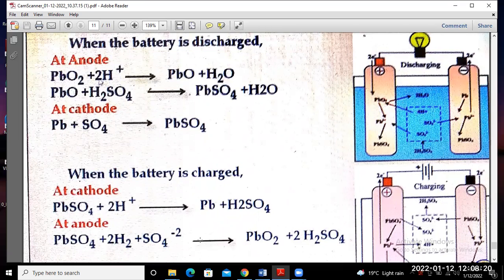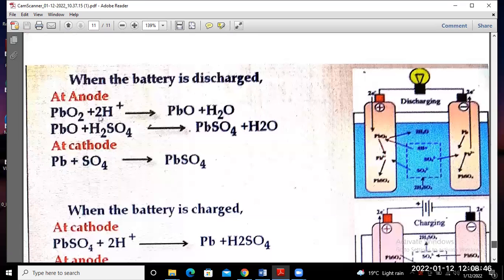Okay, so this is all about the chemical reaction at the anode and cathode during the charging and during the discharging of the battery. So you have to practice this type of battery application.